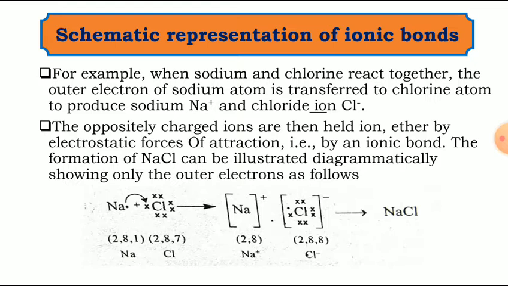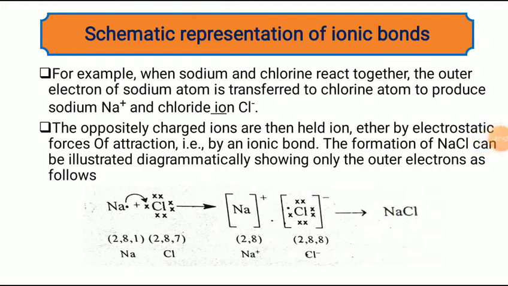The oppositely charged ions are then held together by electrostatic forces of attraction, that is, by an ionic bond. The formation of sodium chloride can be illustrated diagrammatically, showing only the outer electrons as follows.